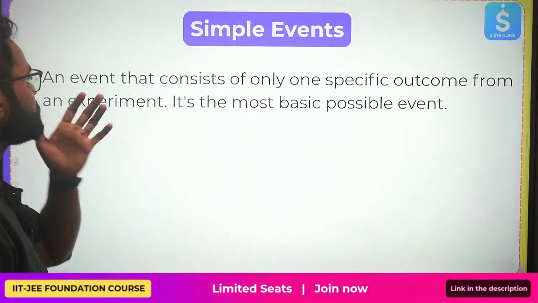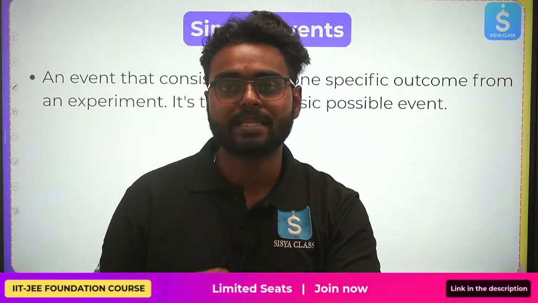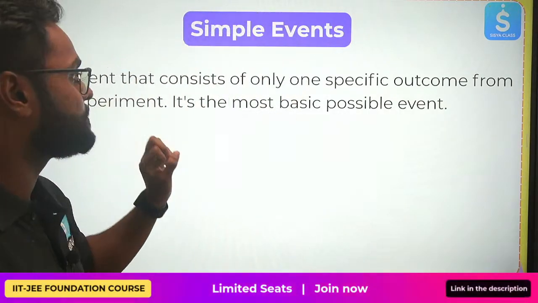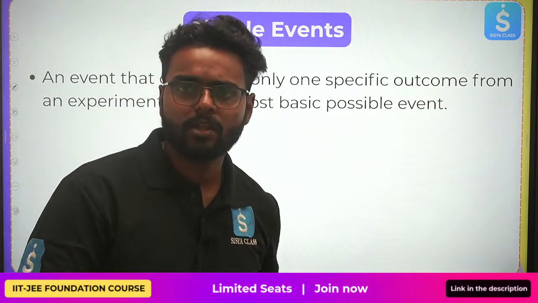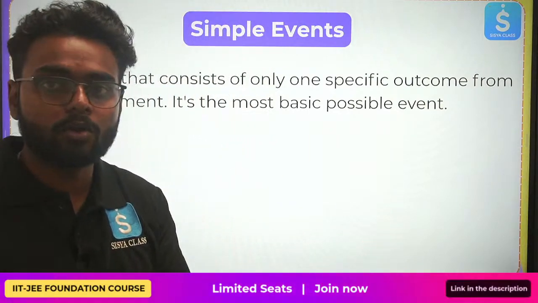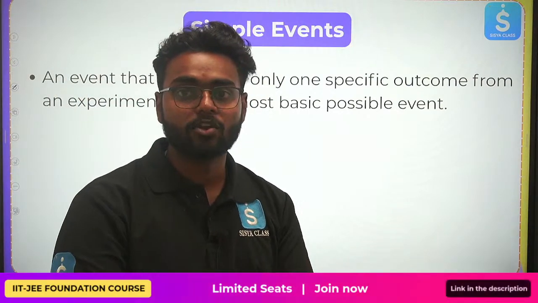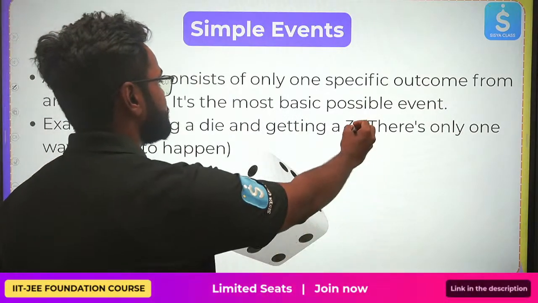Next, coming to simple event. An event that consists of only one specific outcome from an experiment. It is the most basic possible event. For example, when you toss a coin, you want to have a head when it lands on your hand. That's one simple event. Or you're rolling a dice and getting a 3.